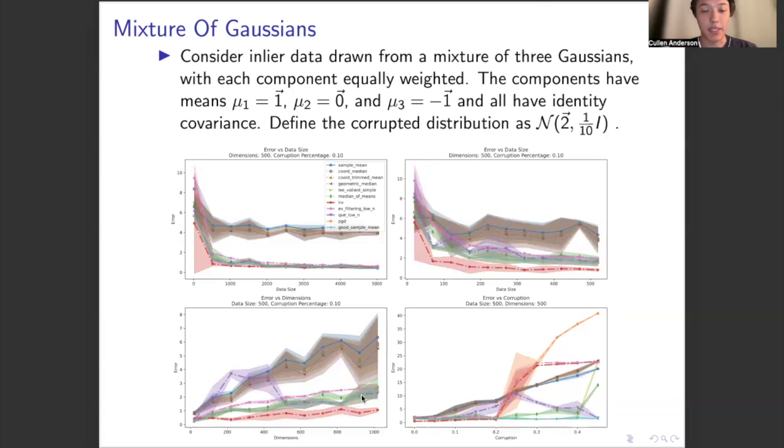And then finally, we see that LRV actually does perform quite well with low corruption, such as seen here. It performs noticeably better than good sample mean. But we suspect that this is because the outliers lie in a one-dimensional subspace, so there's some special structure in this case that can be exploited by this algorithm.